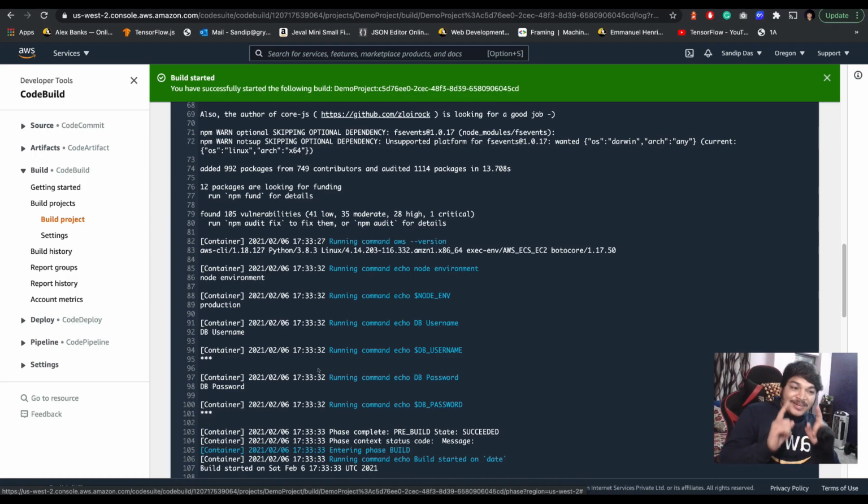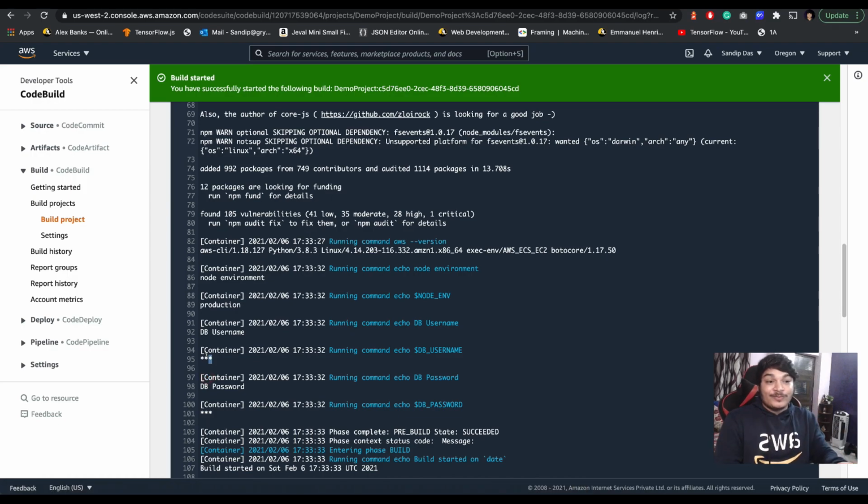So the interesting part here in the console log is that you're not able to see what the actual username or the actual password is, but in a normal environment variable it would show, right? That's how secure environment variables are used from the parameter store. That will be very useful and much more secure. Okay, make sure that you remember that part while doing the actual implementation. Never mistake that one.